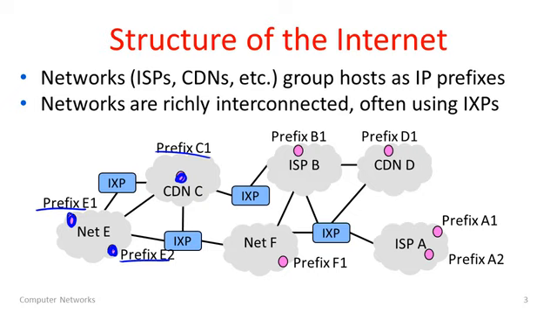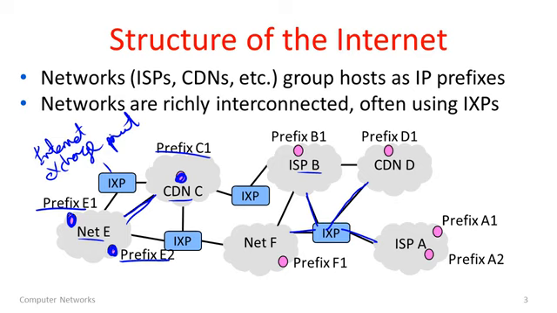Now there are different kinds of networks. ISP networks host customers here, CDN networks provide content which is often delivered to the customers at ISPs. There are maybe other kinds of networks, enterprise networks and so forth. All of these different networks are richly interconnected with one another in all sorts of different ways. They might be connected directly, but it's a common strategy that many different networks will actually connect together. They will connect to what's called an IXP. IXP stands for Internet Exchange Point. And an IXP is really a meeting place where many different networks can come together and exchange traffic.